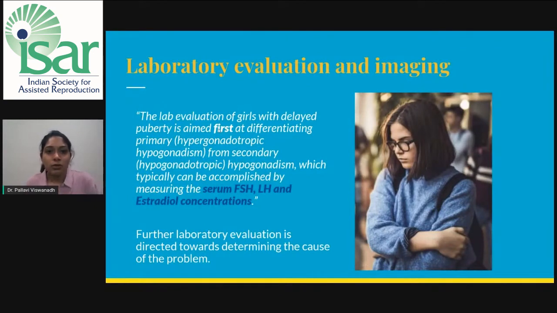Coming to the laboratory evaluation and imaging. The lab evaluation of girls with delayed puberty is aimed first at differentiating whether it is hypergonadotropic hypogonadism or hypogonadotropic hypogonadism, which can typically be accomplished by measuring the serum FSH, LH, and the estradiol concentrations. Further lab examinations we will discuss.